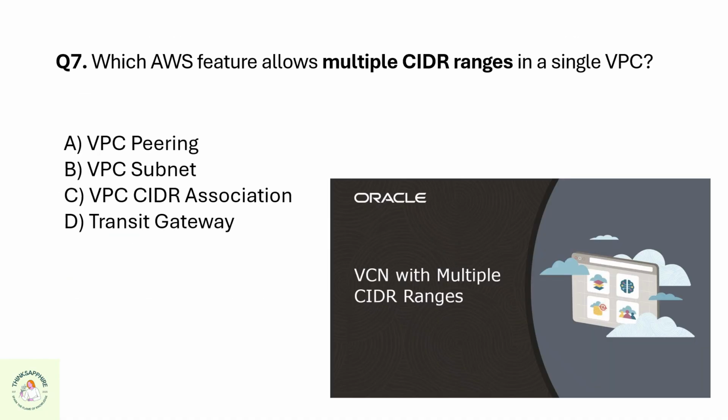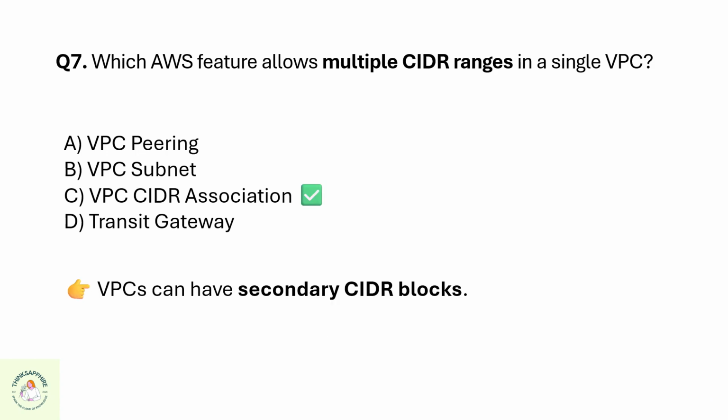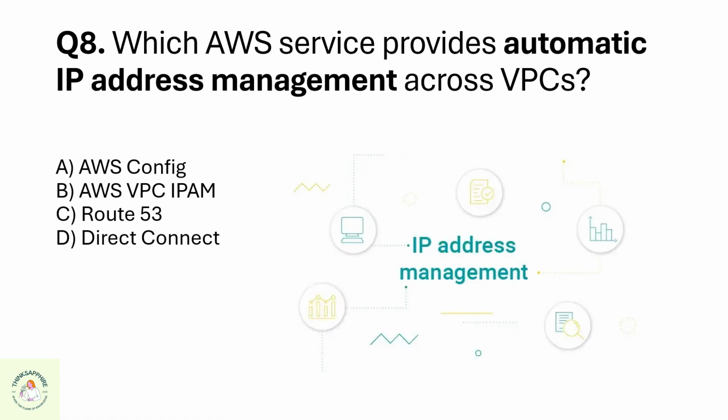Question 7. Which AWS feature allows multiple CIDR ranges in a single VPC? A. VPC peering, B. VPC subnet, C. VPC CIDR association, or D. Transit gateway? The correct option is C. VPC CIDR association.